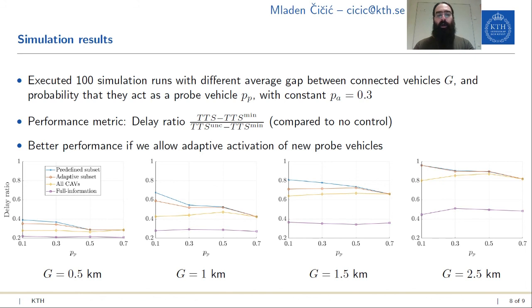We conducted 100 simulation runs using different combinations of G and PP, and as performance metric we use the delay ratio of each control case compared to the no control case.